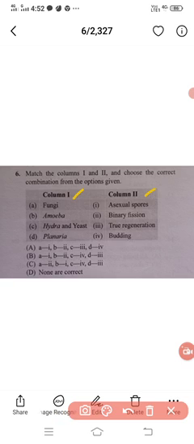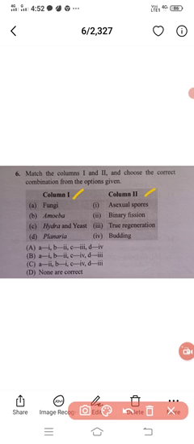So here, two columns are given. Column 1 has the organisms: fungi, amoeba, hydra and yeast, planaria. Column 2 has how they reproduce: asexual spores, binary fission, budding, true regeneration.